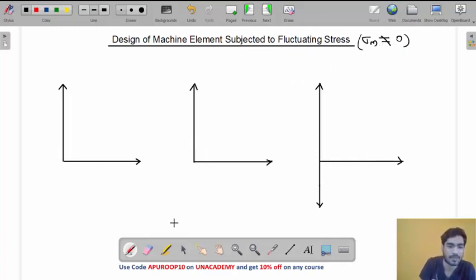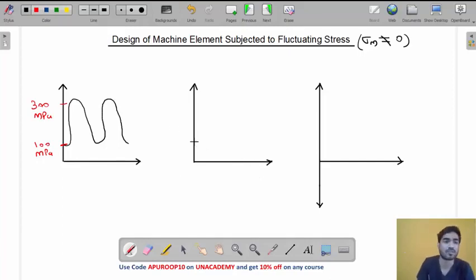Let's see some examples. Okay, so let's say the stress is fluctuating, my friend, from 100 megapascal to 300 megapascal. Okay, stress is fluctuating from 100 megapascal to 300 megapascal like this, my friend. So this is an example of fluctuating stress. Look at the mean, my friend. Where will you get the mean stress? 100 plus 300 by 2. So you will get the mean stress at 200 megapascal, my friend.